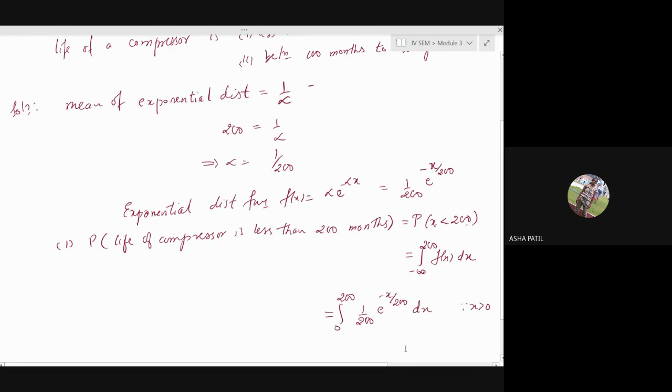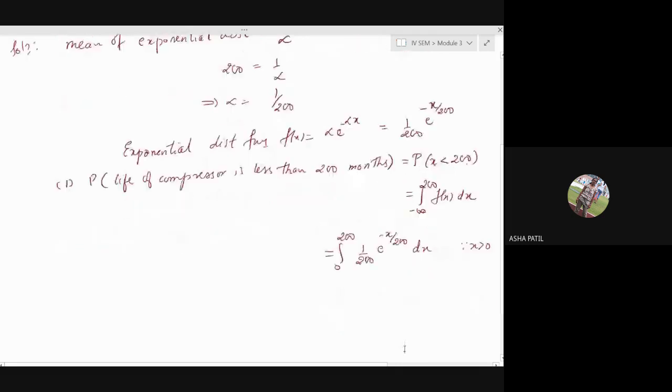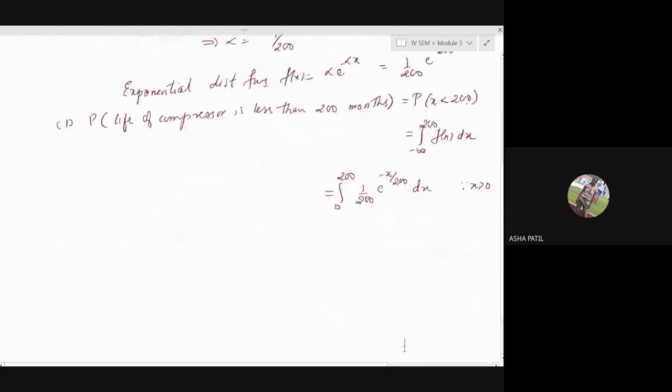So we can integrate it and substitute upper and lower limits. 1 upon 200 outside, integration of e raised to minus x by 200, which is e raised to minus x by 200 divided by minus 1 by 200. Limits are from 0 to 200. This cancels.